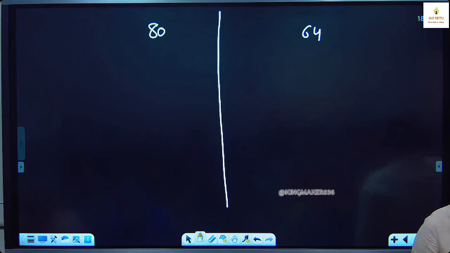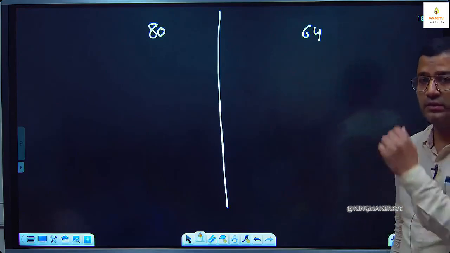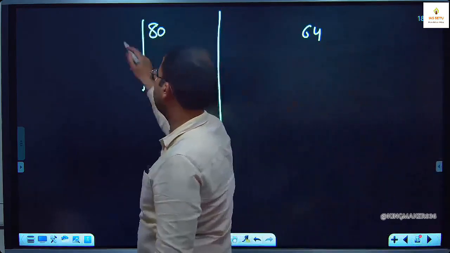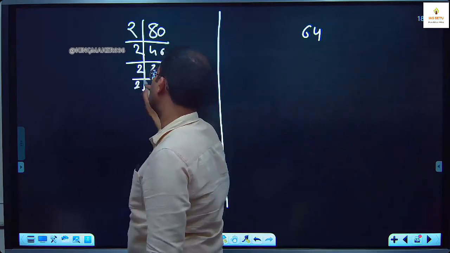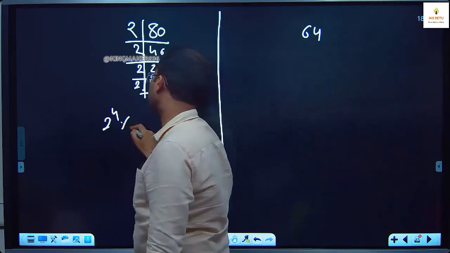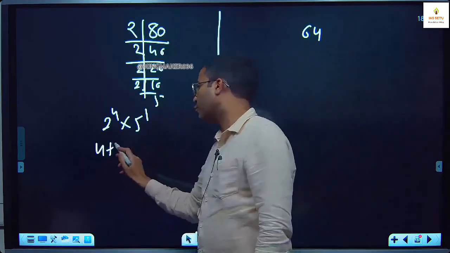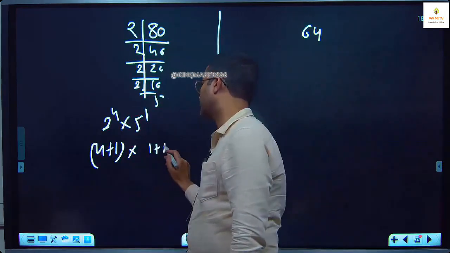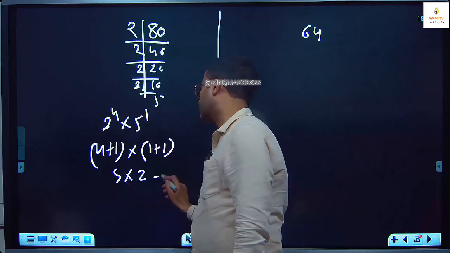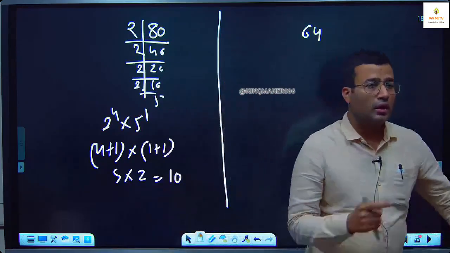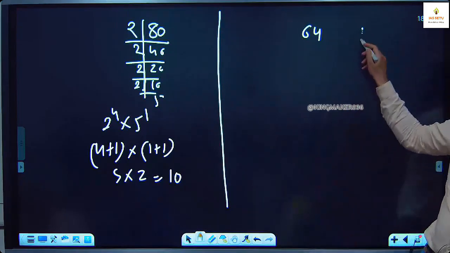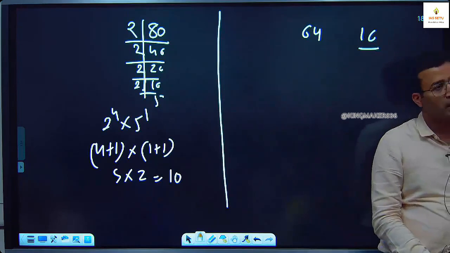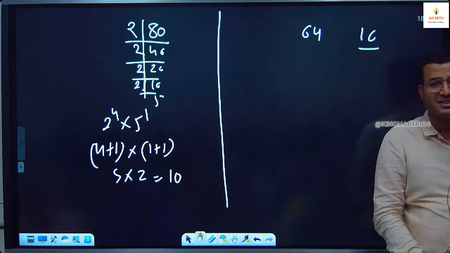Done. What is your answer? 80: like here we take 2 common 40, 2 common 20, 2 common 10, 2 common 5. 2 to the power 4 into 5 to the power 1, 4 plus 1 into 1 plus 1, this is 5 into 2, 10. Now here in case of 64, how many of you got answer 16? Some people? No, 16.